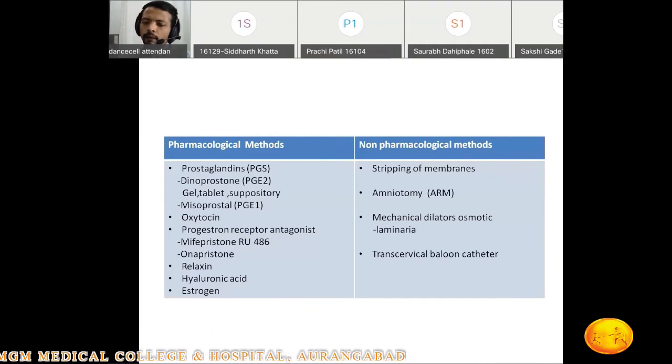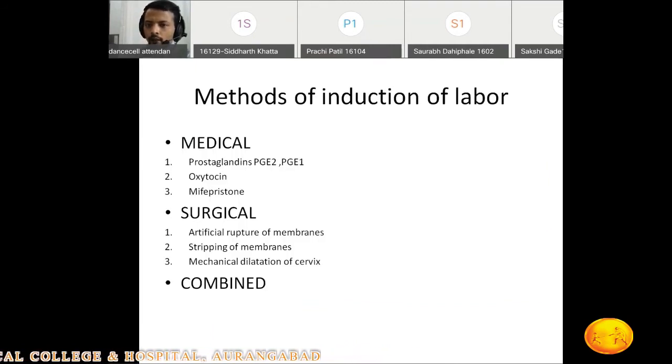That is called pre-induction cervical ripening.